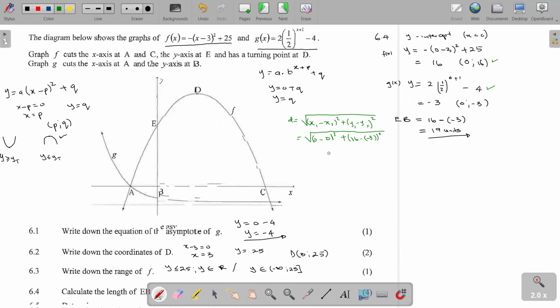When you simplify that, we get 19 units as the distance. Then we go to the next question.